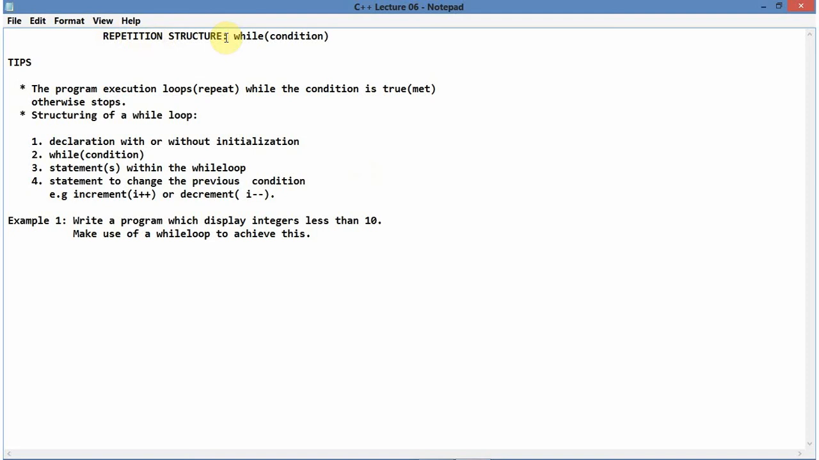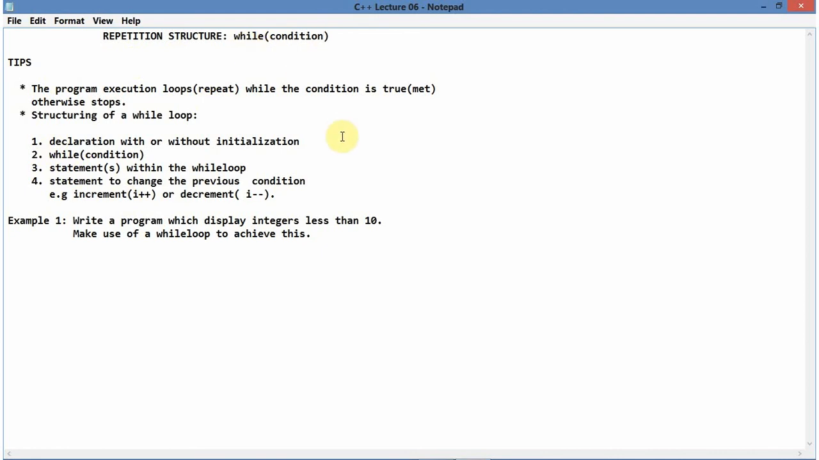Today we'll be looking at a repetition structure called the while loop. One might be a little bit confused about what a repetition structure is. As the name suggests, these are structures that allow you as a programmer to repeat. Your program will execute, and the loop will continue till a certain condition says no, you have to stop.